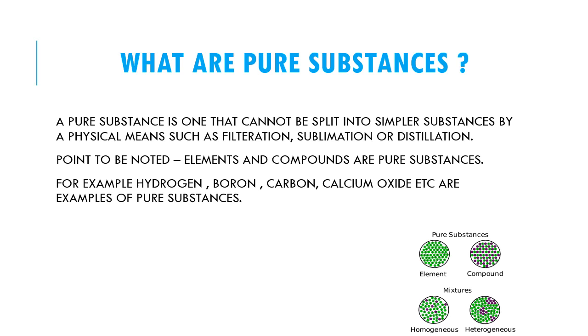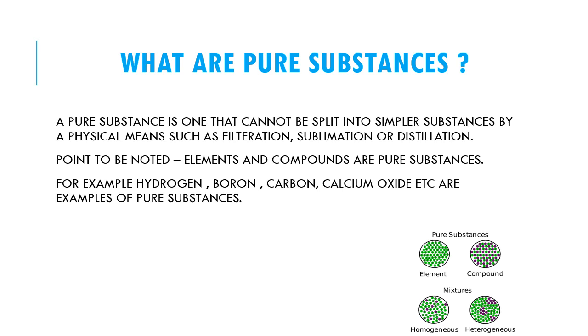In other words, they cannot be split into simpler substances by physical means. For example, some elements: hydrogen, boron, carbon. One example of a compound: calcium oxide. All are examples of pure substances.